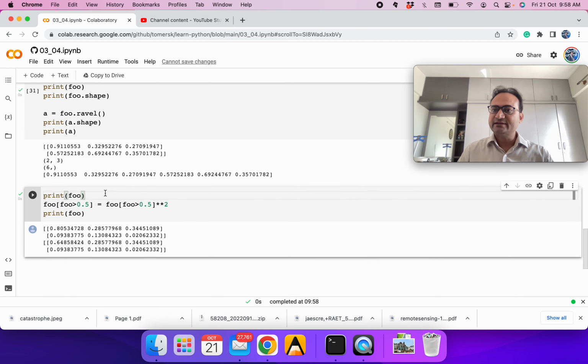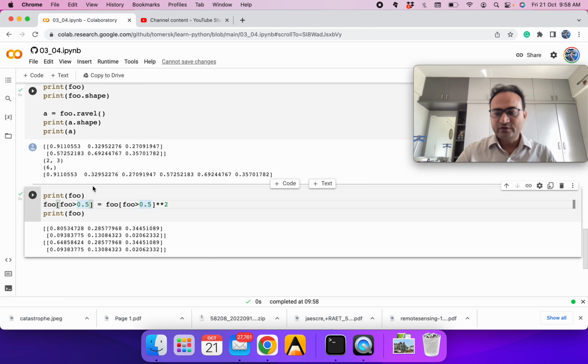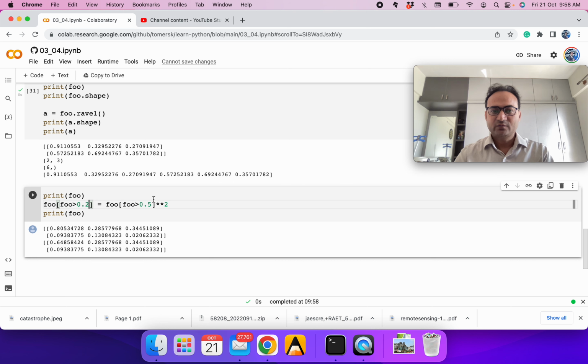Like we were accessing the element in one dimension, we can also access in second dimension by using some condition. So let's say we want to take some value, wherever foo is greater than 0.2, we want to compute the square of it and replace in the original element. So this part means, be very careful, give me the value of foo wherever foo is greater than 0.2. Replace it with the square of foo at those positions.